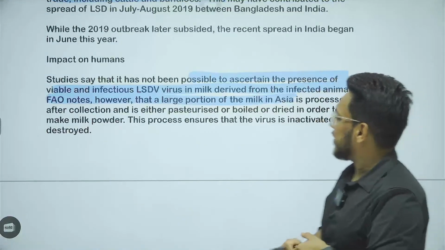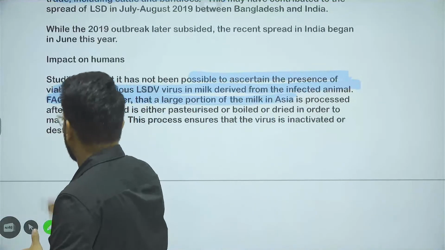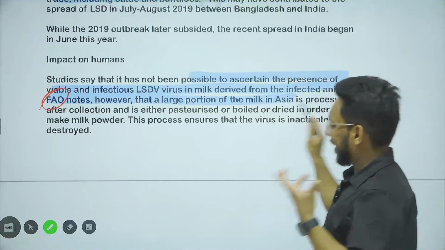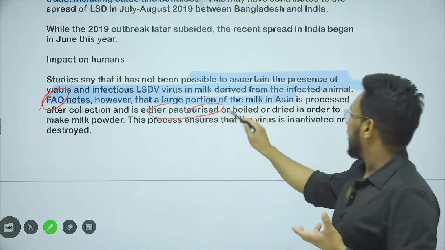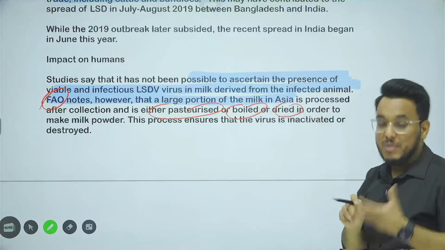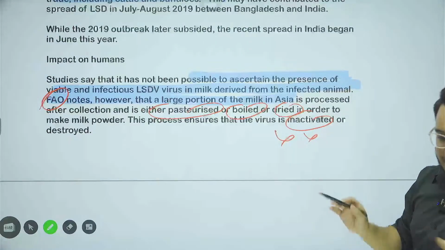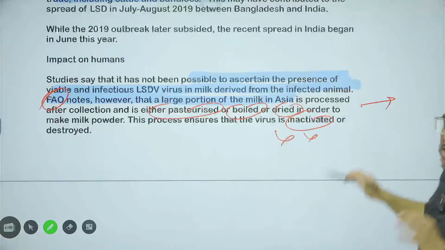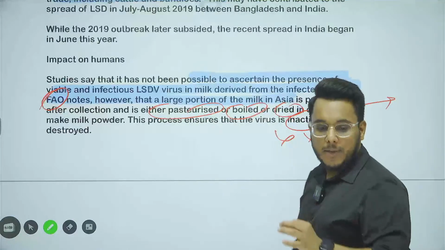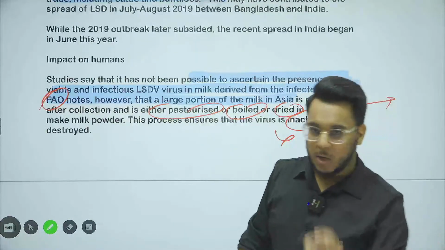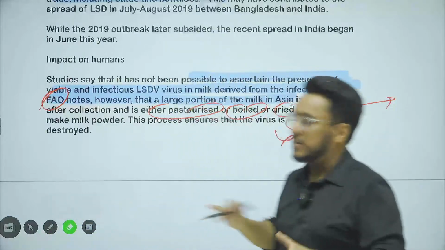So basically, the FAO, Food and Agriculture Organization, says that a large portion of the milk is pasteurized, or boiled, or dried before using, and this process will eliminate any virus, active or inactivated. So the milk is safe for human consumption. Up till now, there have not been credible reports that it is directly infecting humans. So this is all about this lumpy skin disease.